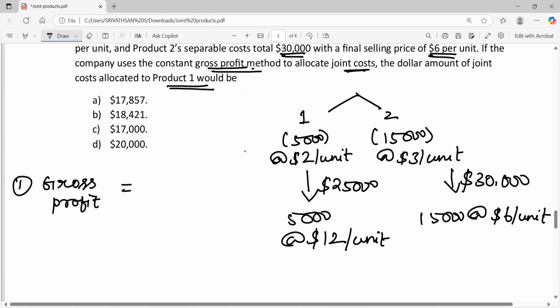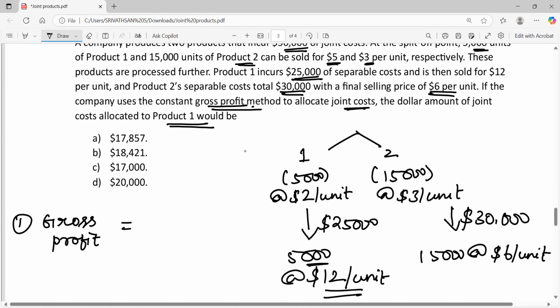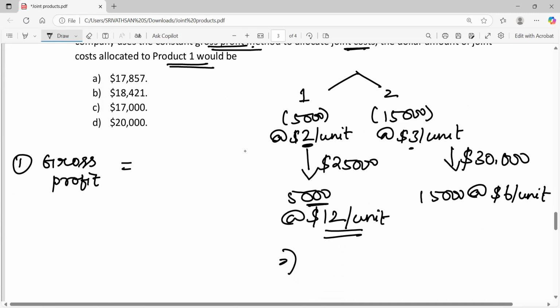So here, 5,000 units of product 1 can be sold at a price of $12 per unit because we are processing it further. Both product 1 and product 2 are processed further. So we should not take this $2 per unit and $3 per unit because these are the selling prices at the split off point. Since these products are processed further, we have to take the selling price after the split off point, right?